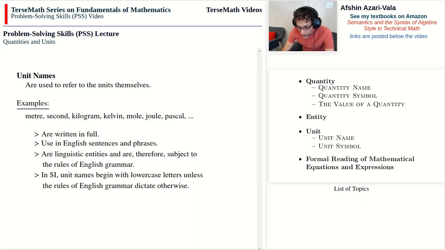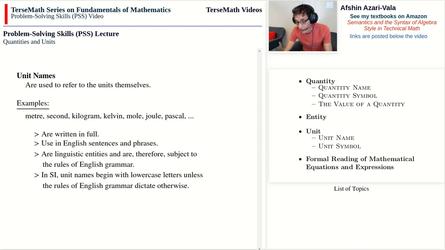Now, in SI, the International System of Units, which is the default measurement system in the sciences, by agreement unit names begin with lowercase letters, unless the rules of English grammar dictate otherwise.